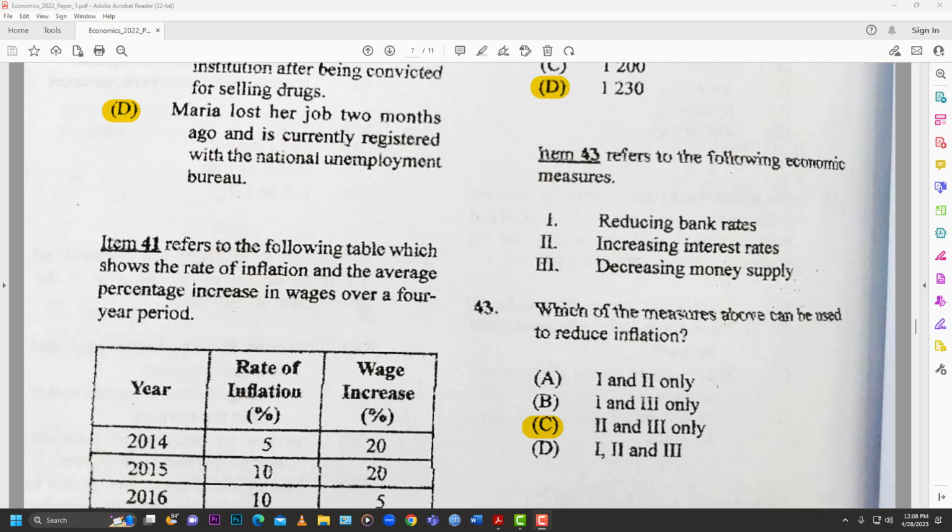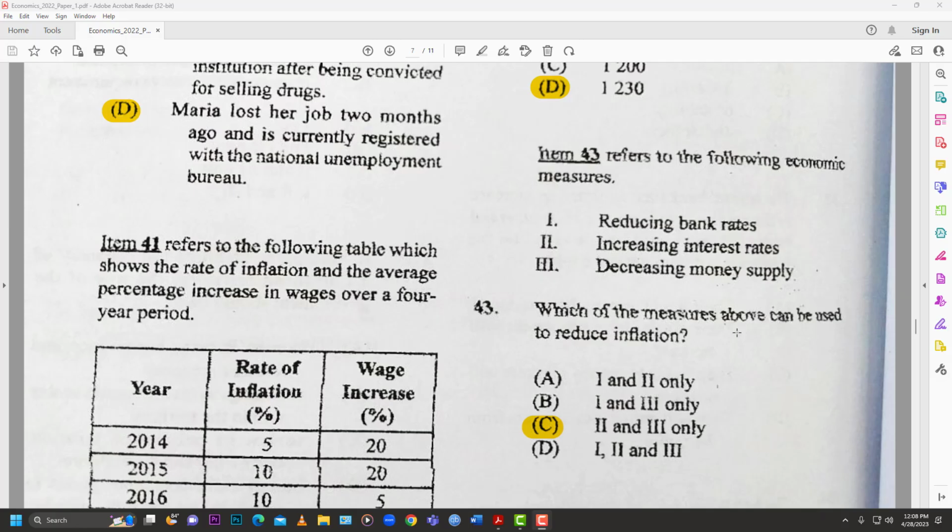43 refers to the following economic measures. 1, reducing bank rates. 2, increasing interest rates. Or 3, decreasing money supply. So we're looking at some monetary policy here now. Which of the measures above can be used to reduce inflation? Which one can be used to reduce inflation? And so we have, the best answer here is C, which is 2 and 3.